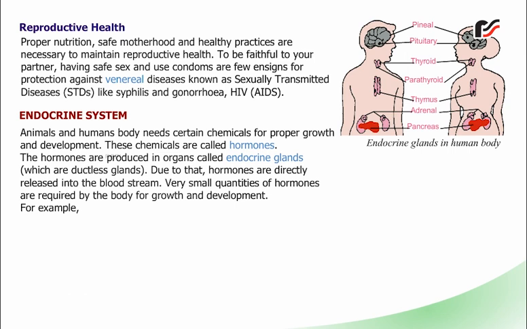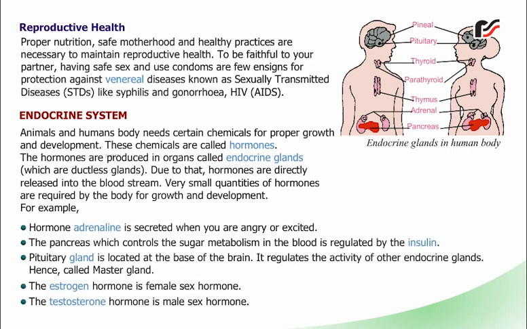Very small quantities of hormones are required by the body for growth and development. For example, the hormone adrenaline is secreted when you are angry or excited. The pancreas, which controls the sugar metabolism in the blood, is regulated by insulin.